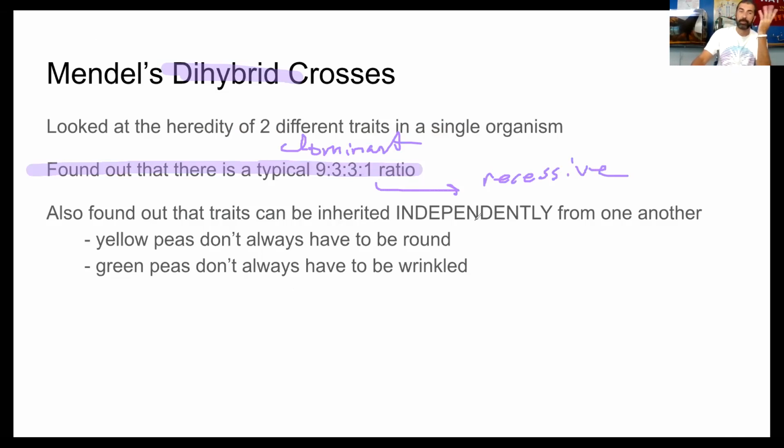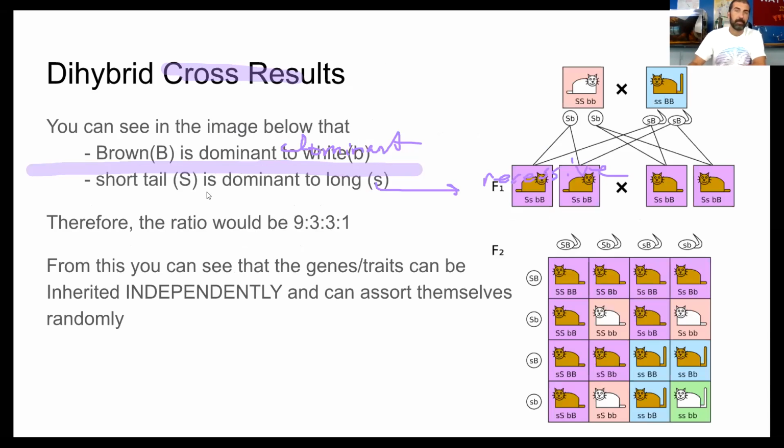And he also found out that traits can be inherited independently from one another. I kind of mentioned that earlier. I told you just because you have your mom's eye color doesn't mean you're going to have your mom's hair color. So traits are inherited independently. And what that means is, I think they call that the law of independent assortment. So just be aware of that.